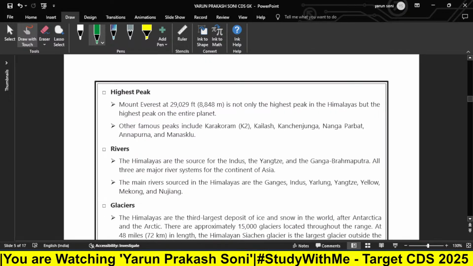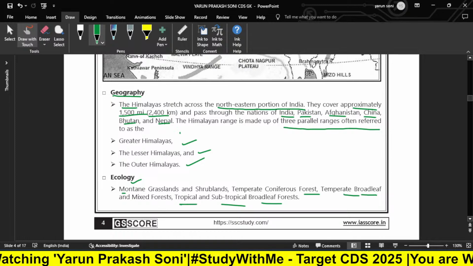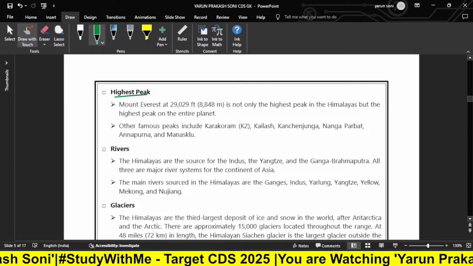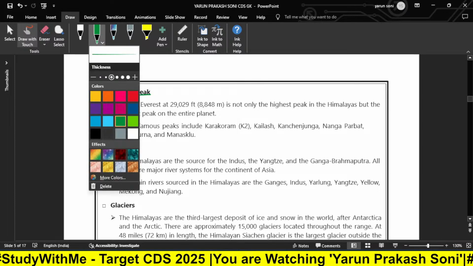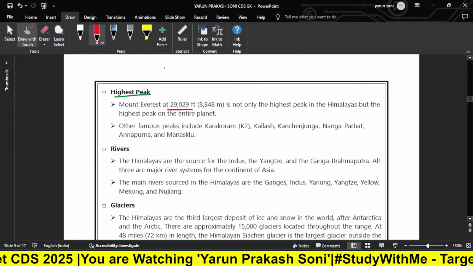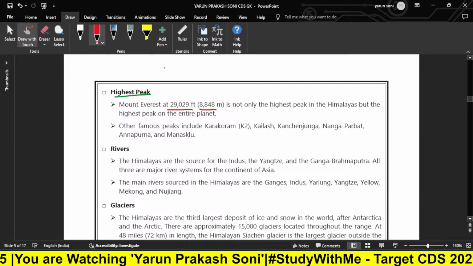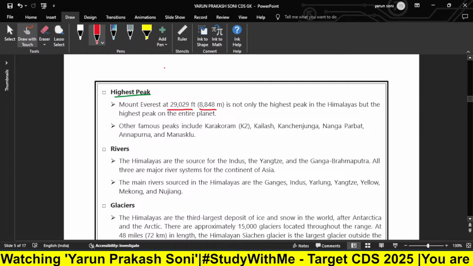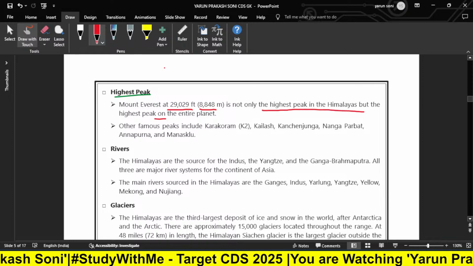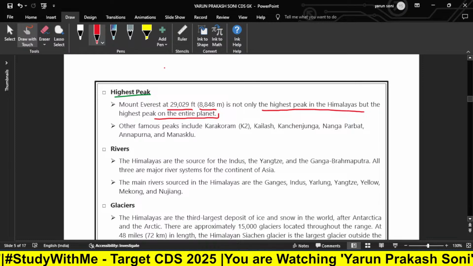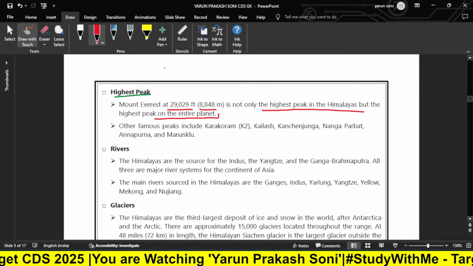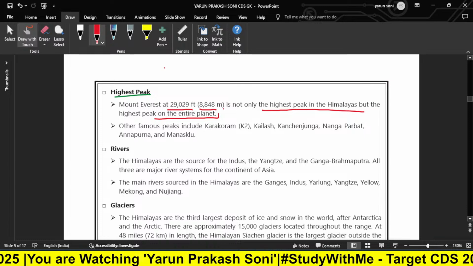Now, we have talked about ecology. Some more most important data we have to learn is the highest peak: Mount Everest at 29,029 feet, which is approximately 8,848 meters, which is not only the highest peak in the Himalayas but the highest peak on the entire planet. This is the most important aspect of the Himalayas, the highest peak, 8,848 meters. This is a direct question.